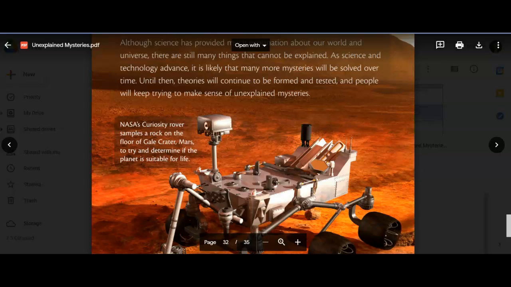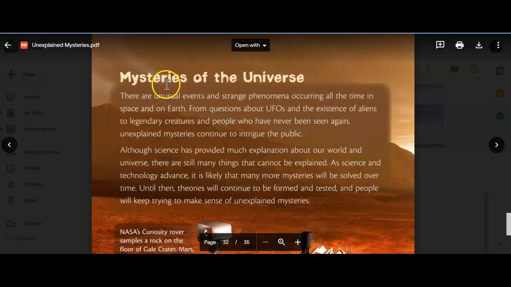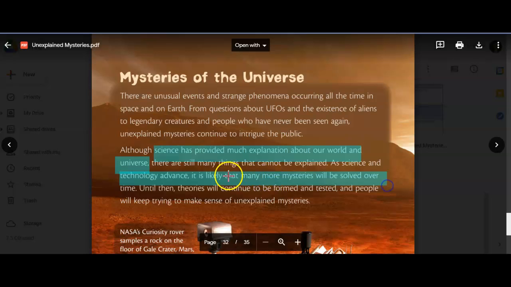You know, a long time ago people had no idea. They didn't even know it was a planet. It was just a star that they saw up in the sky. What are some other reasons and evidence the author gives to support that claim? He talks about how science has provided much explanation about our world and universe, okay? Like in the past, people thought that the world was flat. They didn't understand how you could go from one side to the other. Now we know because of science. Also, they put right here how as technology advances, more mysteries will be solved over time.